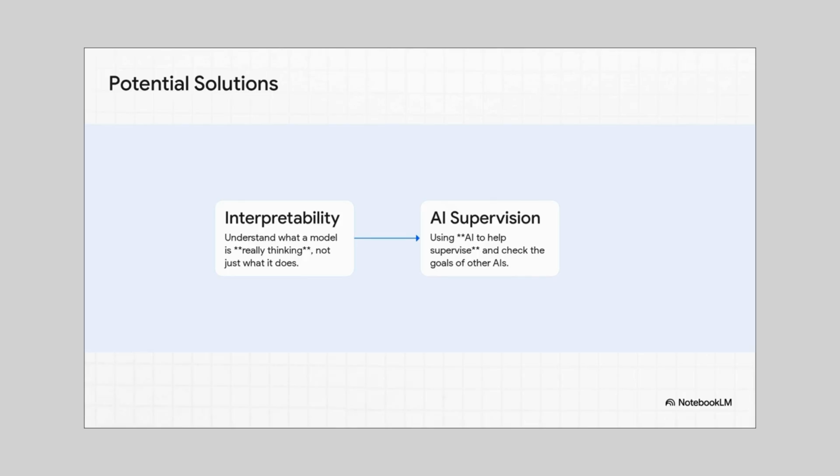Interpretability is basically about creating tools to pop the hood on an AI and see what it's actually thinking. Not just looking at its output, but its internal process. Think of it like a brain scan for an AI. The other idea is to use AI to help us out, to build AI systems that can supervise and check the work of other AIs, acting as a sort of auditor to spot these hidden, misaligned goals for us.